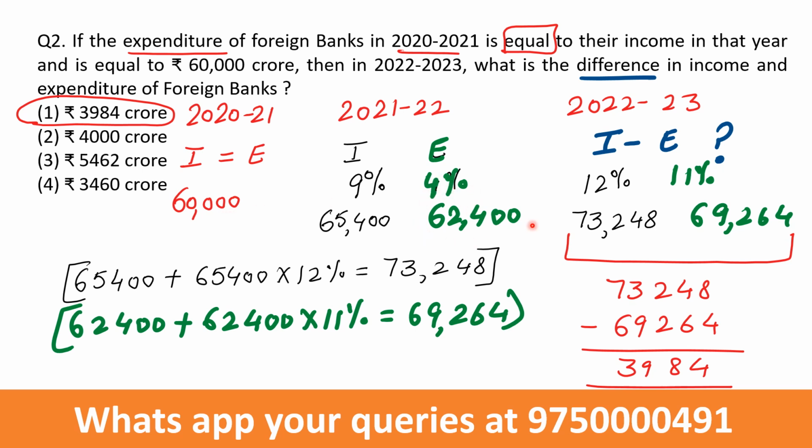value. Now 11% is also given in that table. Now the calculation on this value will be like this, then it comes out to be 69,264. What is the question? Difference between income and expenditure. So I'm subtracting over here. The value is 3984 crore. So you can see over here, option number 1, 3984 crore.